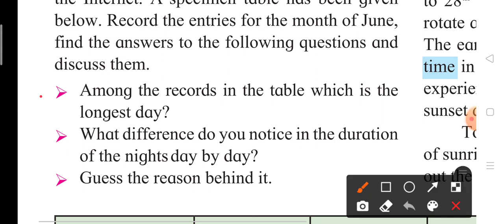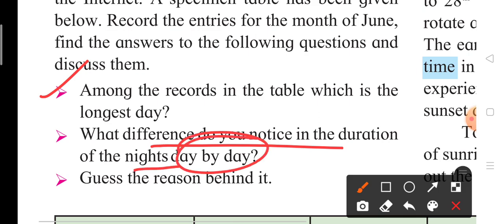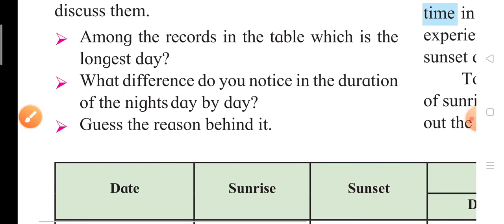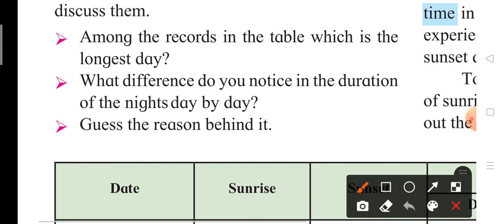You should find this after doing the activity. And what difference do you notice in the duration of nights day by day? You can notice that the duration of the nights varies from day to day, and you should guess the reason for this.